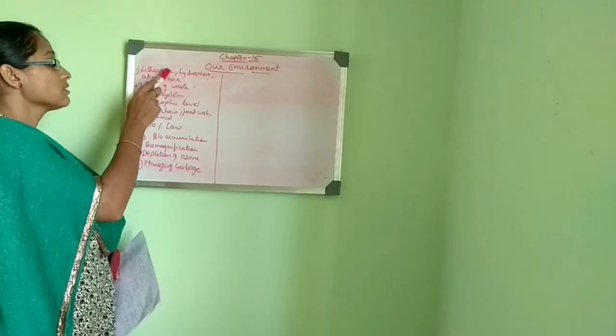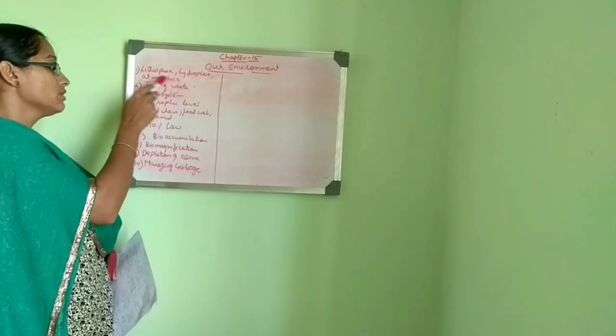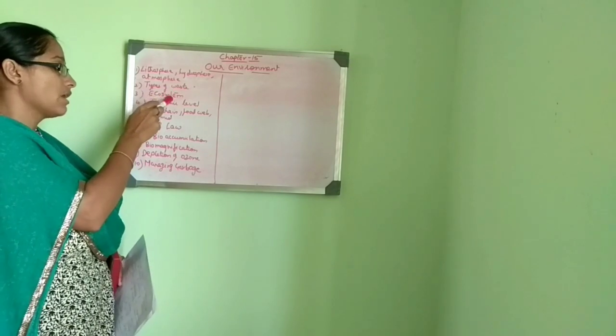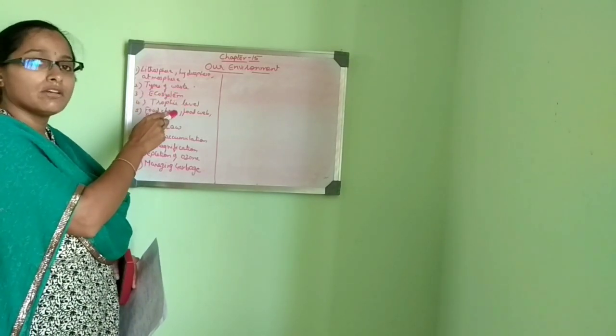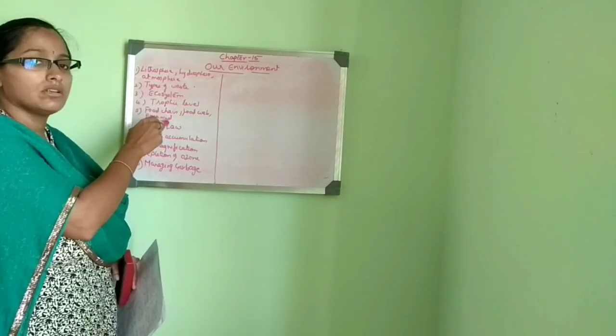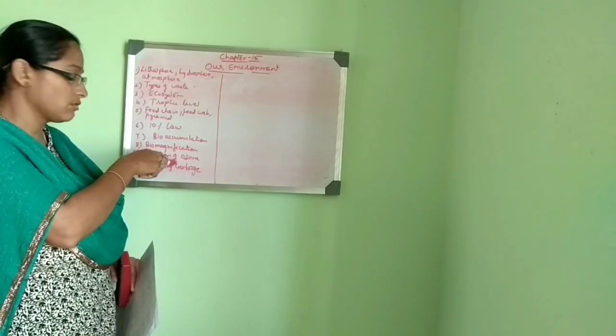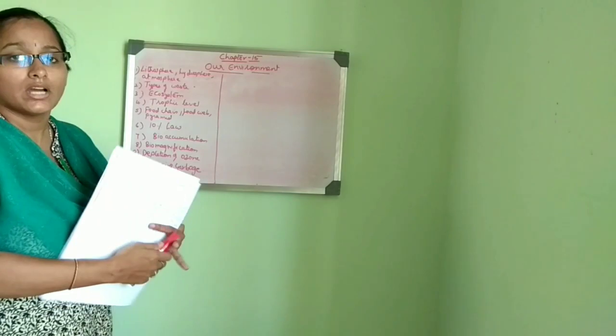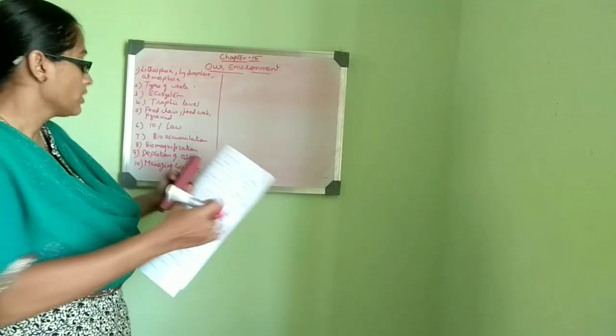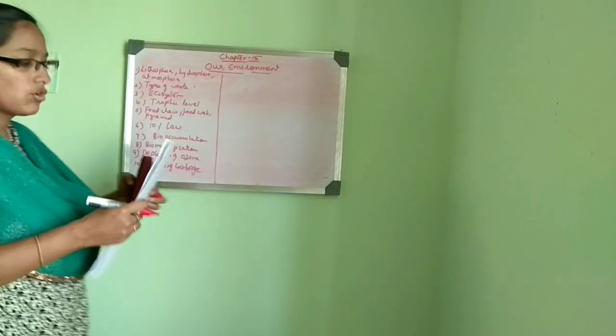So the first point is lithosphere, hydrosphere, atmosphere. Second is types of waste, ecosystem, trophic level, food chain, food web, pyramid, 10% law, bioaccumulation, biomagnification, depletion of ozone, and managing garbage. So first we'll look into what is an environment.